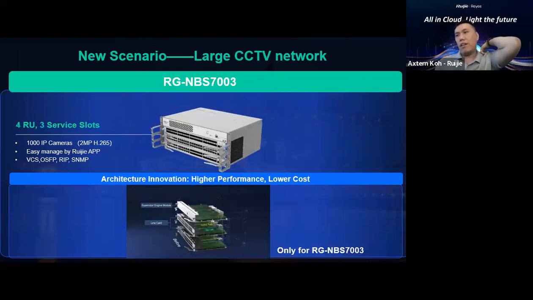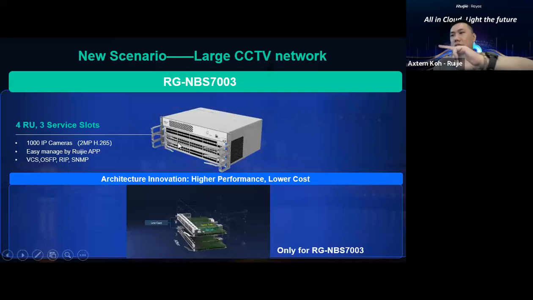For the next, we do have the smaller baby, another of the MBS 7000 series, which is the 7003. This comes with only 3 service slots, so you can play around with the cards, a combination of 3 cards only. For this model, they also support stacking, OSPF, RIP, SNMP. They can also be managed by our Reyee application. The price is also very cost effective compared with the enterprise switch. And the sizing for these switches is normally up to 1,000 devices, no matter whether it's a PC or IP camera.